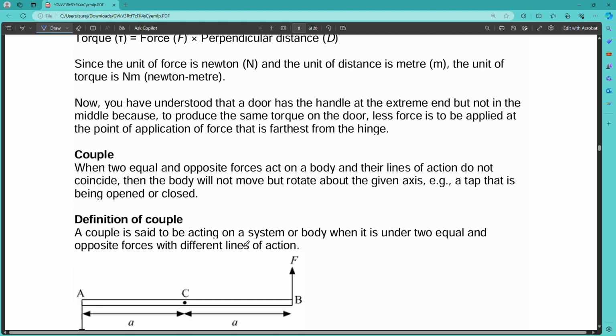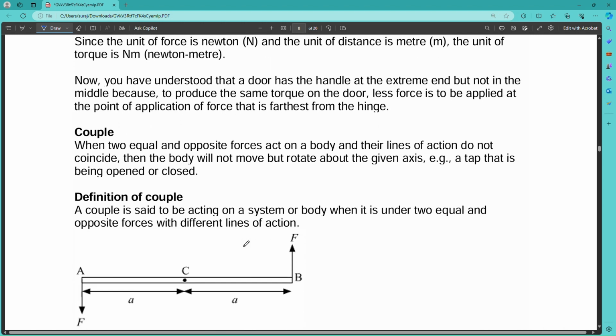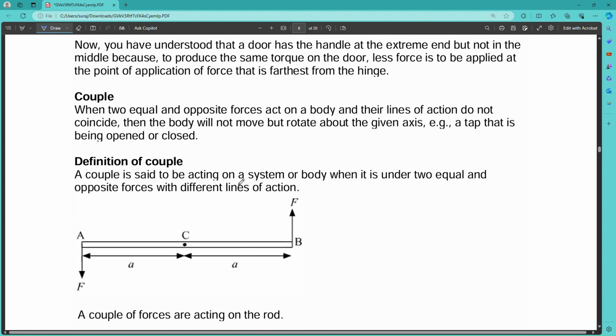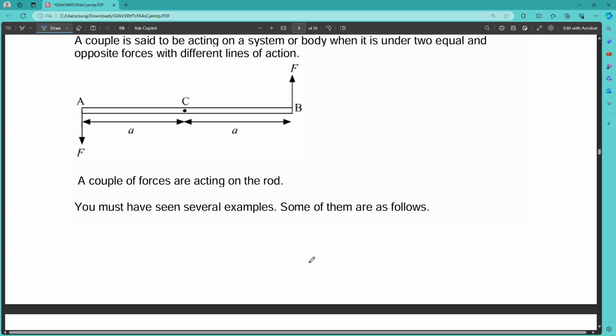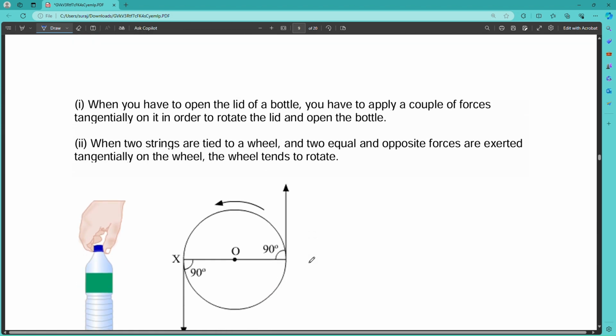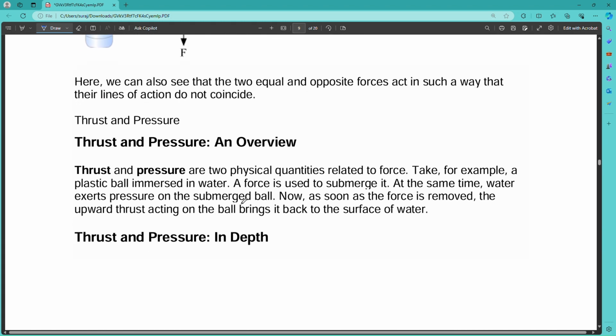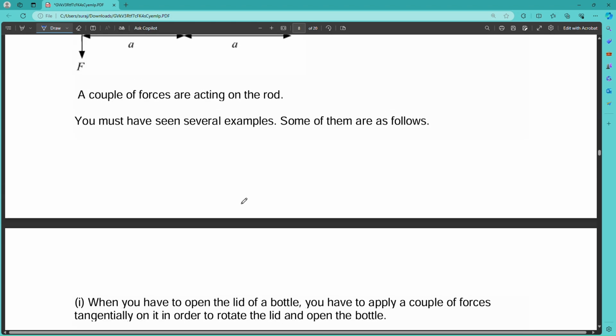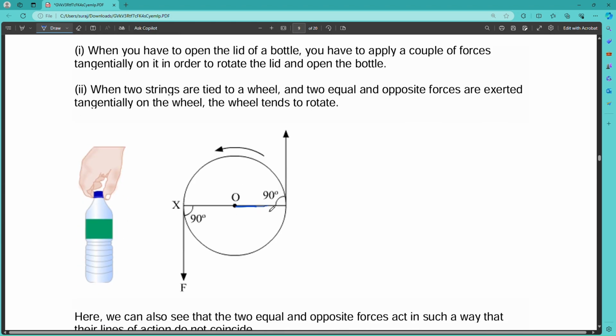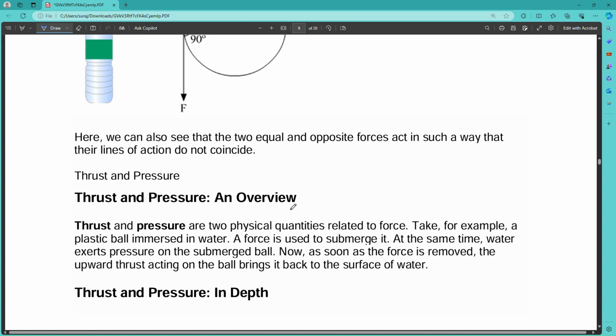Then we come to couple. A couple is double the moment of force or torque, you can say. Here the axis of rotation will be at the center position, and the force is applied in both directions with the same amount. You can see that it will rotate in a circular path. Its formula will be double, because on this side also there is a moment of force and on this side also there is a moment of force. You can simply write force into total distance, so you can get the total couple.